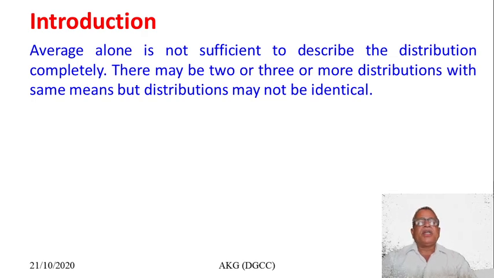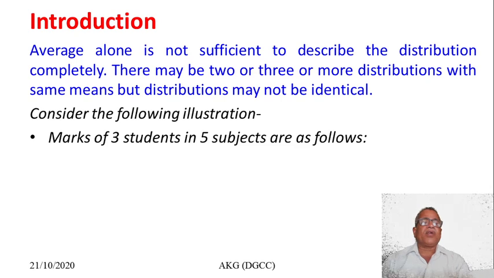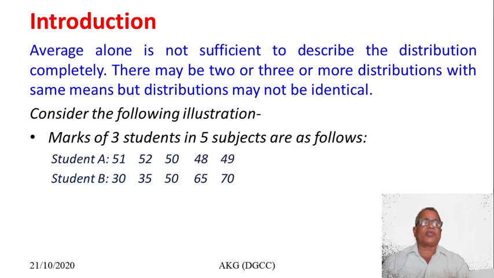Why? Because there may be two or more distributions with the same mean, but the distributions may not be identical. Averages are used for comparing two or more sets of data. So if the averages are the same, how do we compare the data? That's why an average alone is not sufficient to describe the data completely, so we study the next characteristic of the data, called variation or dispersion.